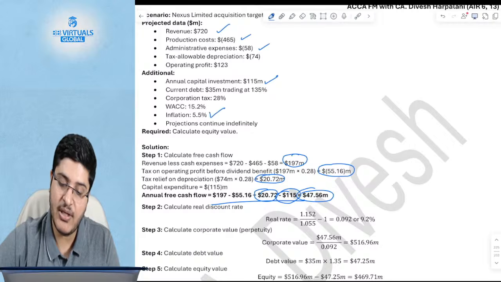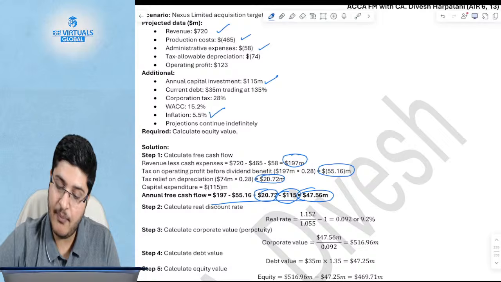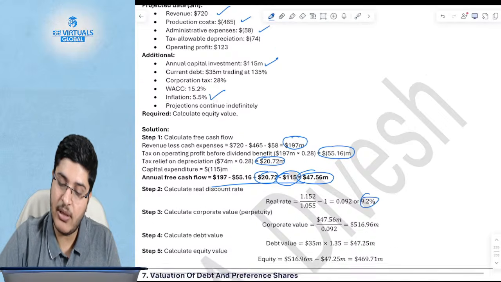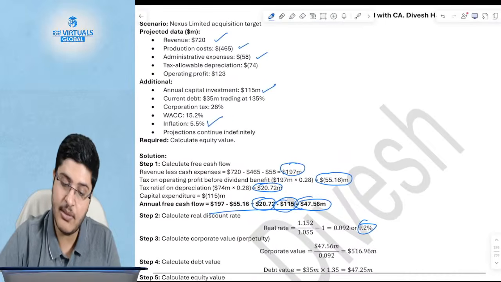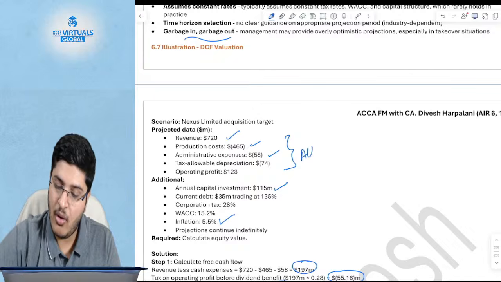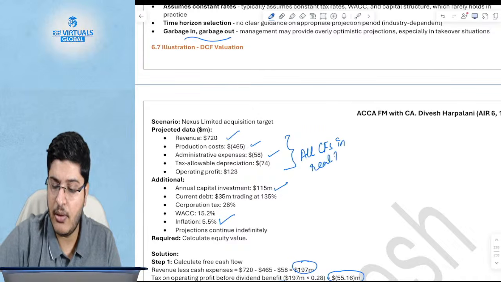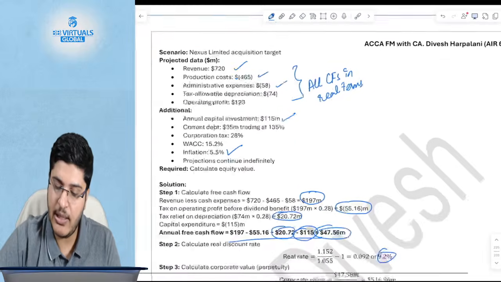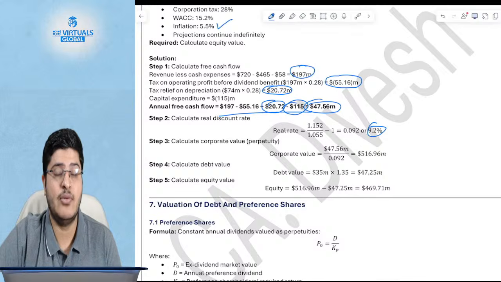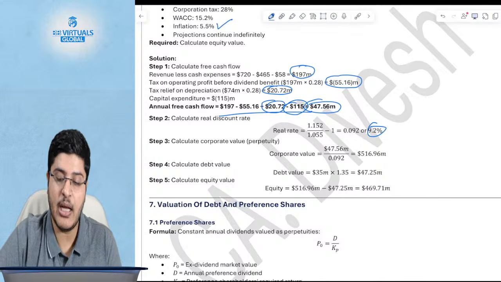Using the inflation, what we've done is the real rate calculation, because all of these cash flows are in real terms. Let me write it here: all cash flows in real terms. So if all cash flows are in real terms, what do you do? You will use the real rate instead of the nominal rate. If all cash flows are in real terms, you use the real rate.